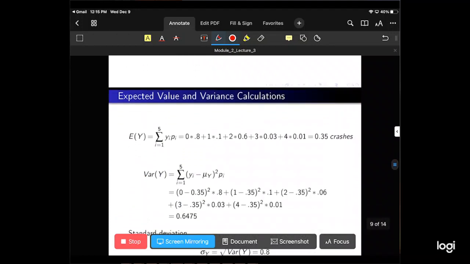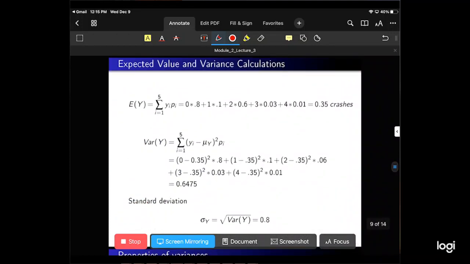So let's look at how we do this. Expected value and variance calculation. We know how to calculate the expected value. We just did this for a roll of a die. We can do it for these computer crashes as well.